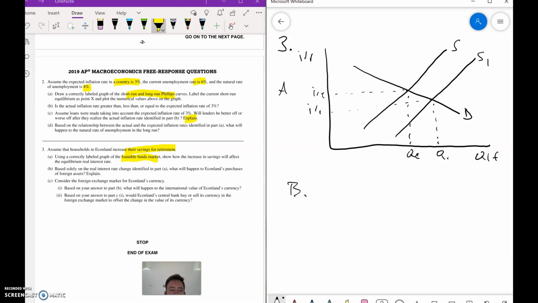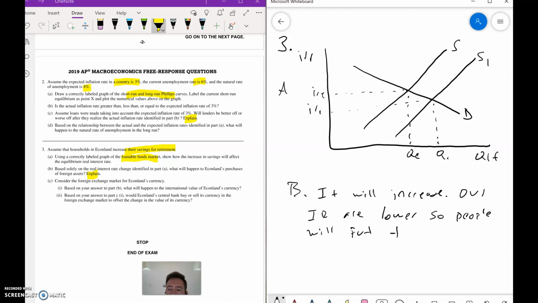Let's do B. Based on the interest rate change in Part A, what will happen to Econoland's purchase of foreign assets? So foreign assets is stuff from their banks. You should put increase. It will increase. And notice you have the explain. So why? You're going to say because our interest rates are lower. So people will put their money elsewhere.